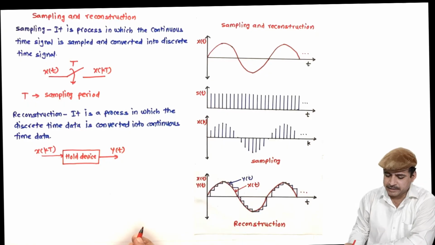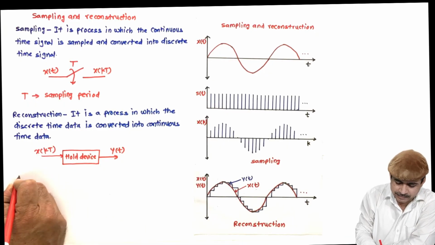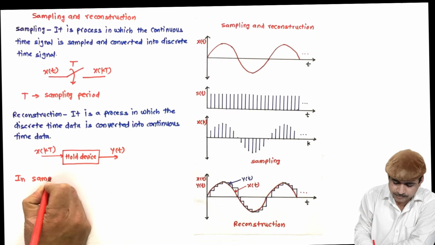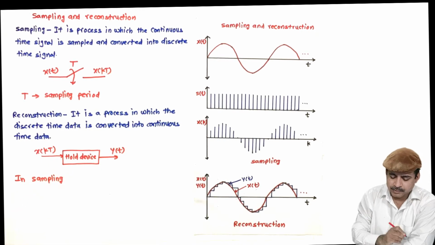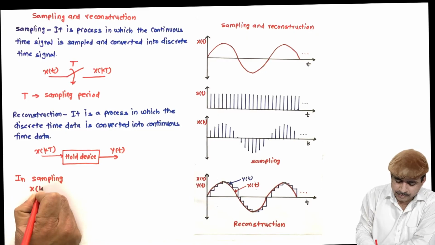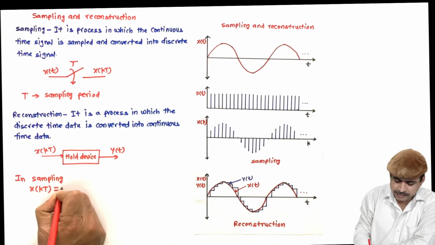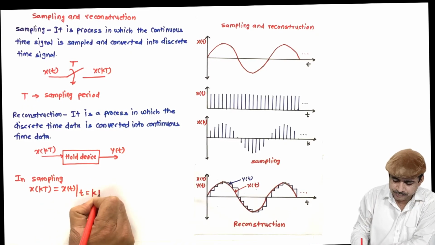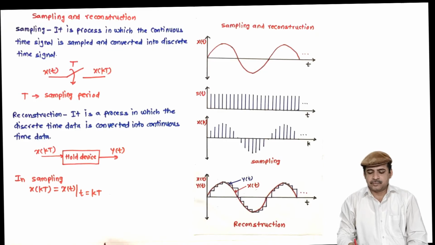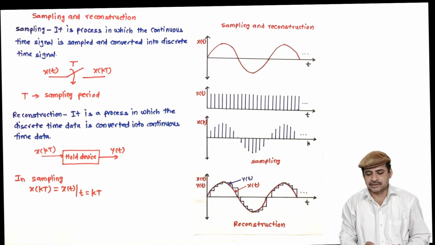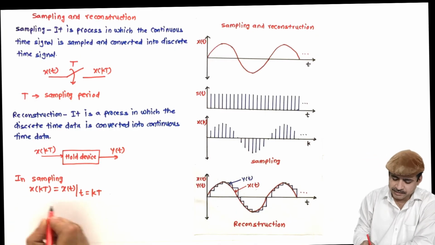So what exactly we get is, in sampling, x of kt is equal to x of t with t equal to kT. Here k is an integer, so this will appear only at integers, otherwise the signal will be 0.